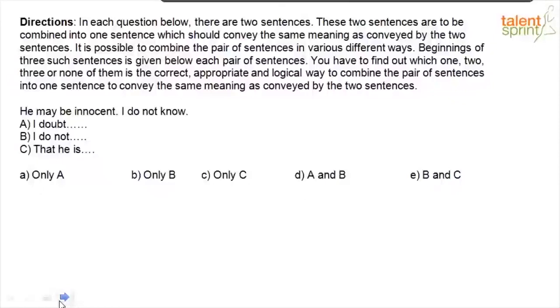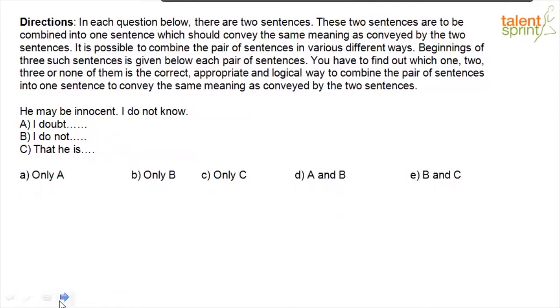He may be innocent, I do not know. So option A says I doubt, option B says I do not, option C says that he is. If I use option A, I doubt he is innocent. So I can't fit in I do not know in option A. What about option B? Of course, I can start off because the second clause is helping me, right? I do not know if he is innocent.